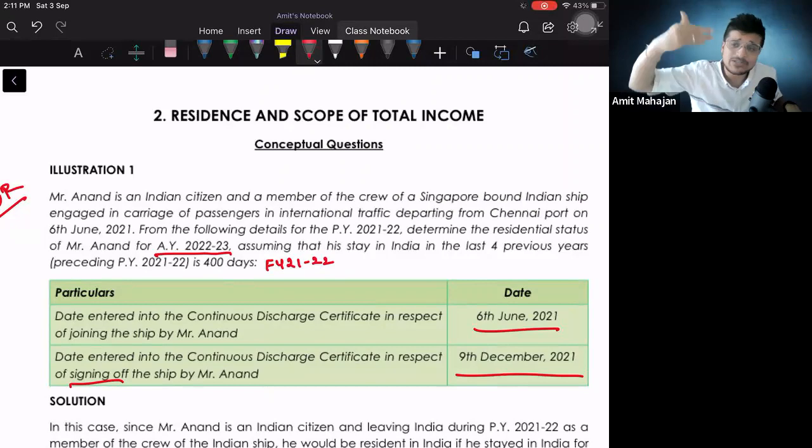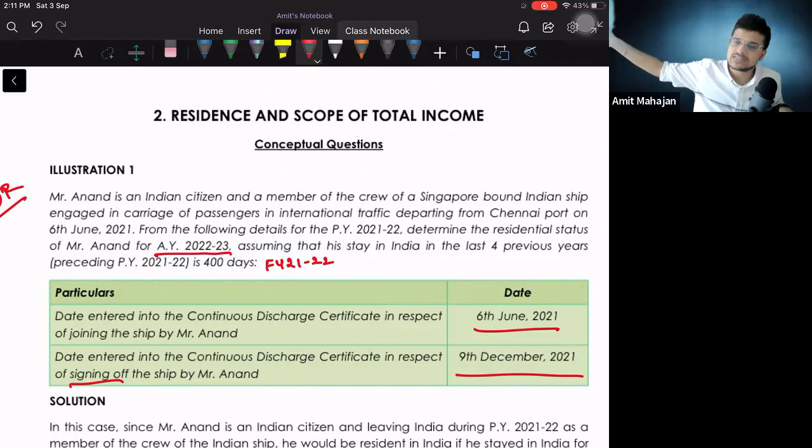Second basic condition for him is not applicable only because he is that person who is leaving India, which means can I say he is not satisfying any of the basic conditions? Which means he will be considered as a non-resident in India for financial year 21-22. पहला ये चीज आइडेंटिफाई करो, उसके बाद तुम लोग का आंसर फटाफट आ जाएगा.